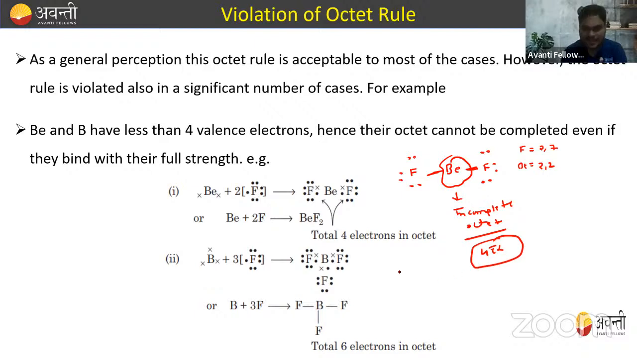Similarly, when B and F combine, they will form BF3. So in the case of BF3 also, they have only 6 electrons. Right? They have only 6 electrons in their valence shell. And we can say that their octet is also not complete. So this is a violation of the octet.